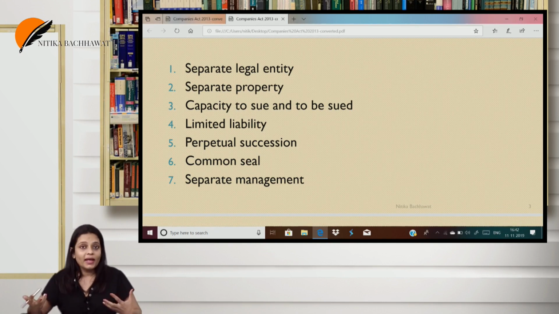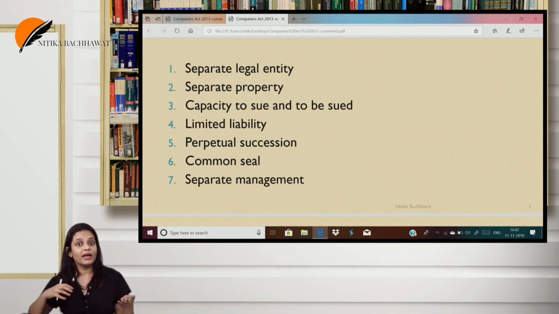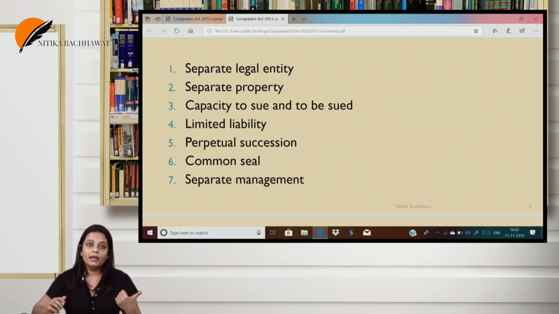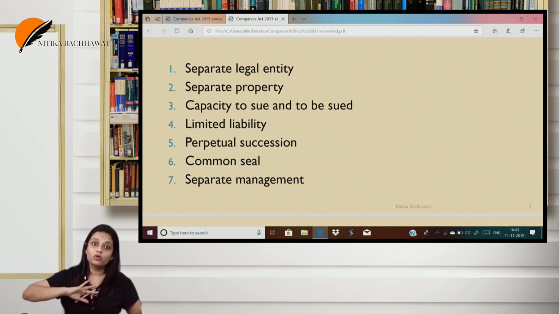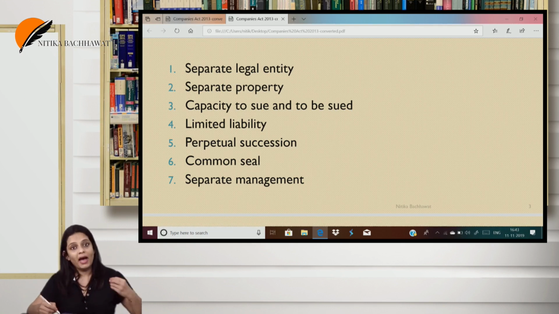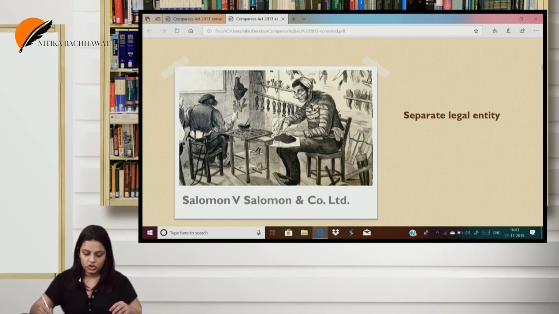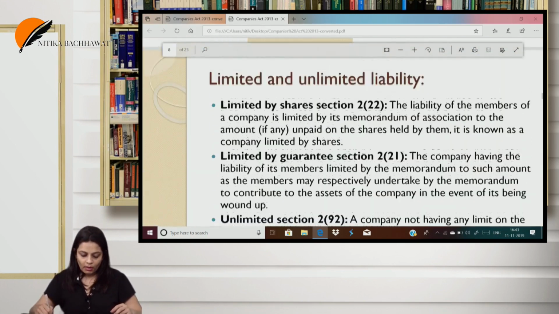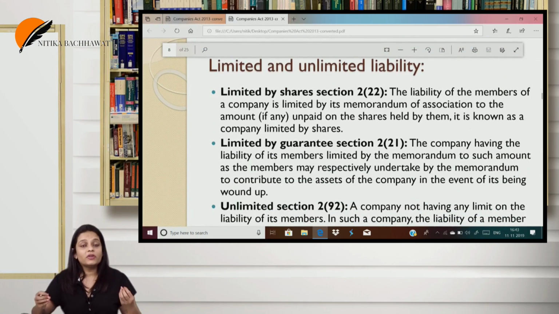The other characteristics are that it has limited liability, and it has perpetual succession, that is, the death of a member does not result in the death of the company. It has a right to sue in its own name and also a liability to be sued in its own name. Then again, it may have a common seal. The property of the company belongs to the company itself, and the management of the company is separate from membership or ownership. Then we had discussed the different types of company.